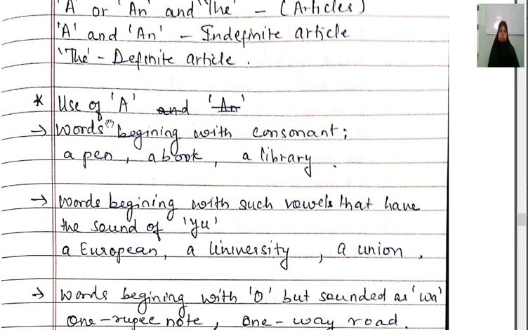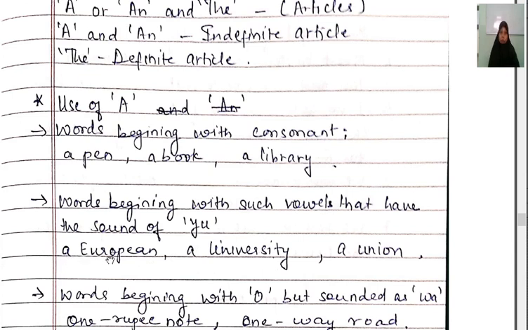First we will see the use of a. We use the article a before a word beginning with a consonant, like a pen, a book, a library. And also before words beginning with vowels that have the sound of u. Usually students make a mistake here: if the vowel is e or u and the sound is u, still they use the article an.